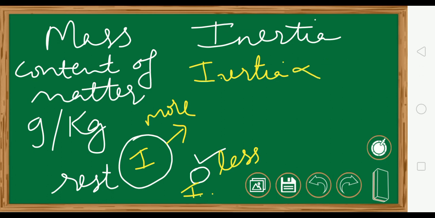More the mass, more is the inertia. Less the mass, less will be the inertia. Okay? So inertia is directly proportional to mass.